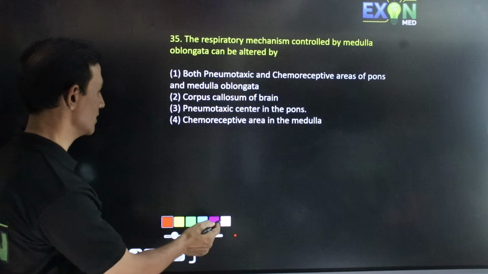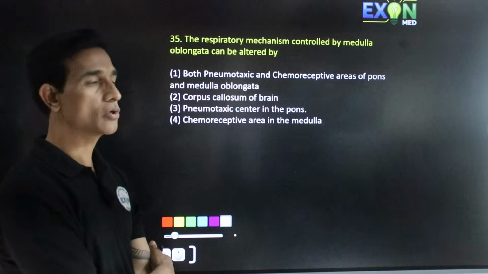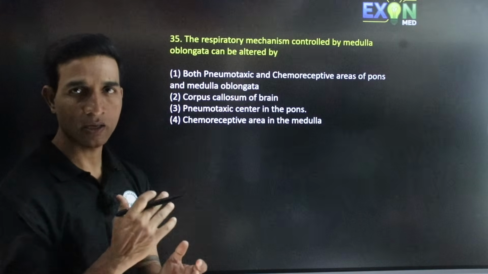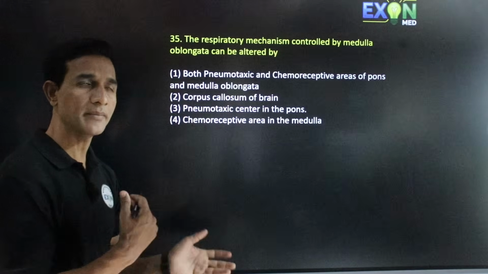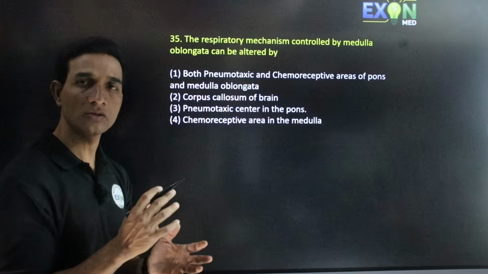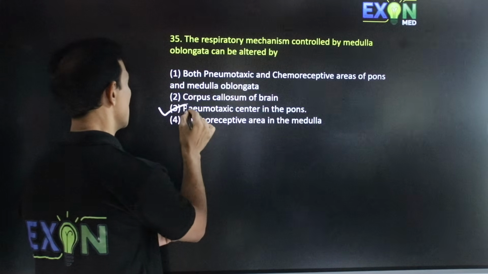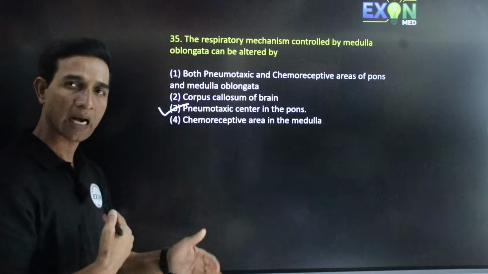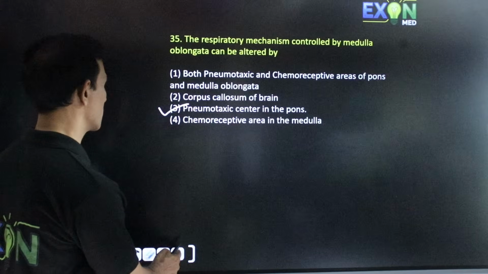Next question. The respiratory rhythm or mechanism is controlled by the medulla oblongata, which can be altered by. So, medulla oblongata is the main one which controls the mechanism of respiration. It can be altered by an area located in the pons called the pneumotaxic center, and by reducing the inspiration, it can alter the respiration rate. Hence the third option is correct.